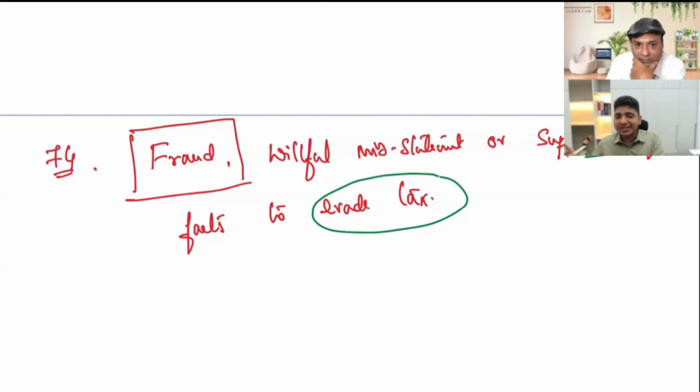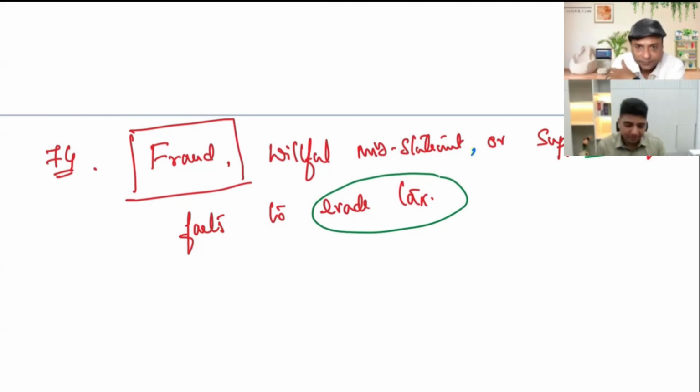But because there is no comma that is put after willful misstatement, this whatever I'm putting in blue, that comma is not there. If that comma was there, then evade tax is only applicable to suppression of facts.